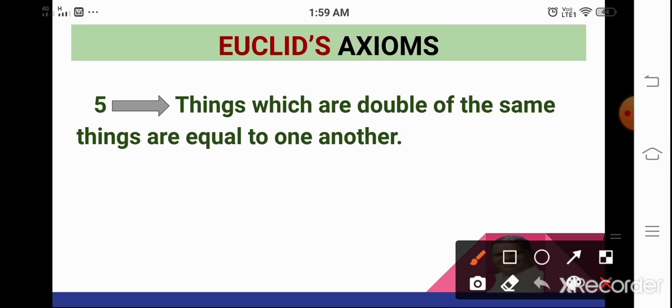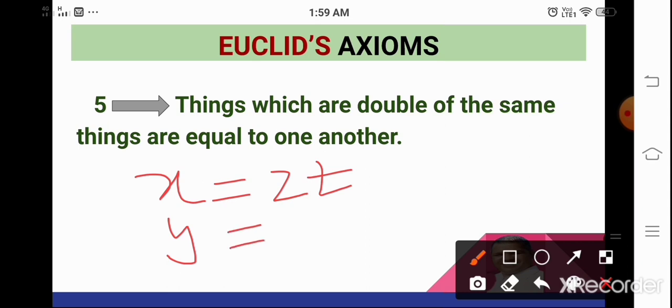Let us take the things as x and y, where x equals 2z and y is also 2z. If x equals 2z and y equals 2z, then x equals y. This is the fifth axiom.